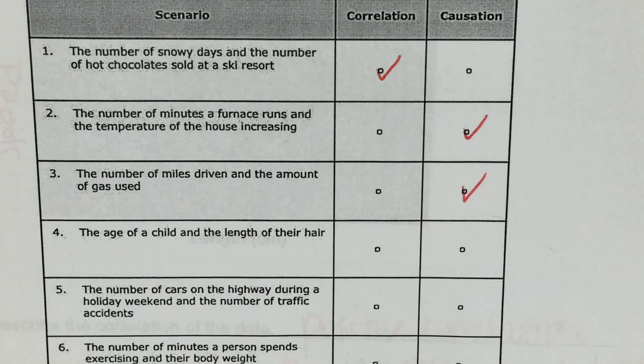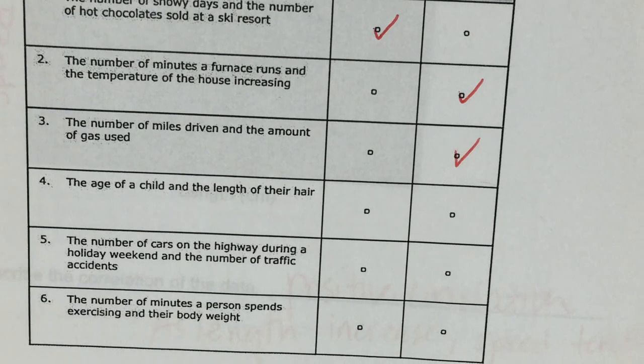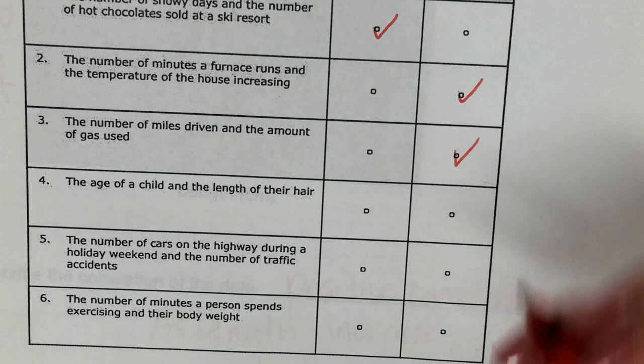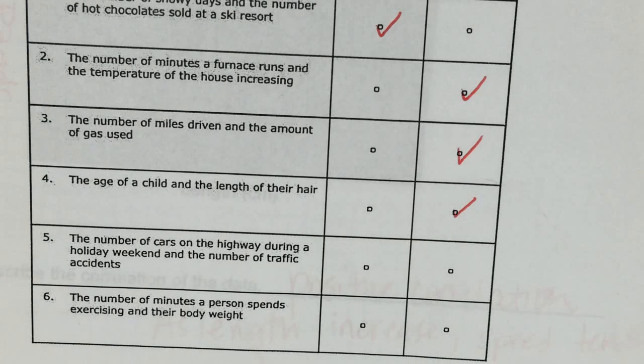Okay? Number 4, the age of a child and the length of their hair. And I don't really like this question. Pretend a kid never cuts their hair. Okay, there's no such thing as a haircut, and then answer it. Take out all other variables. Take out haircuts, take out diseases. What do y'all think? That would be causation. The older I get, the longer my hair is going to grow. But that question's kind of flawed.